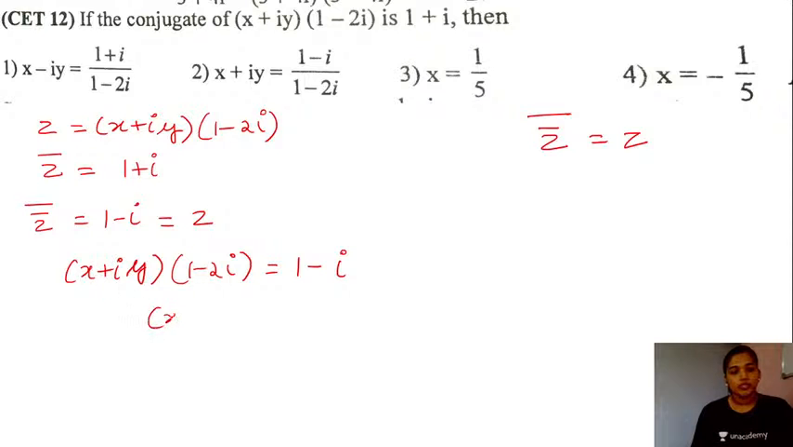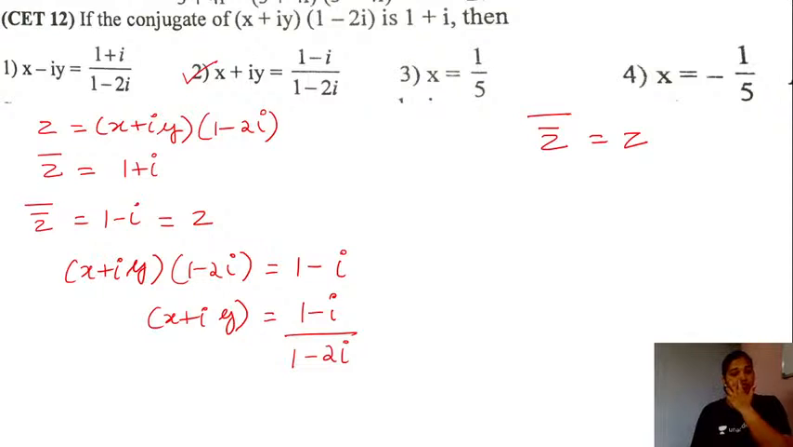So rearranging this equation, x plus iota y will be equal to 1 minus iota divided by 1 minus 2 times iota. So this is given to us as option B here, right? Or option number 2. And this will be the correct answer for the question here in this case.